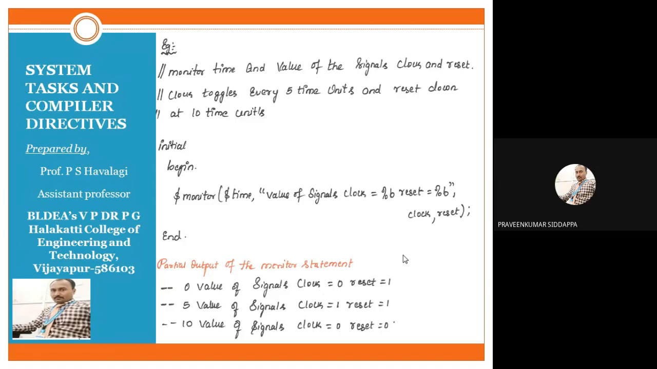After that, I have written a second comment. What is the second comment? Clock toggles every 5 minutes and reset goes down. Every 5 minutes the clock should toggle, and toggle means going up and down. Initially at 0 the clock is 0, after 5 the clock becomes 1, next after 5 the clock becomes 0, next after 5 the clock becomes 1. That is the waveform I require in the output.